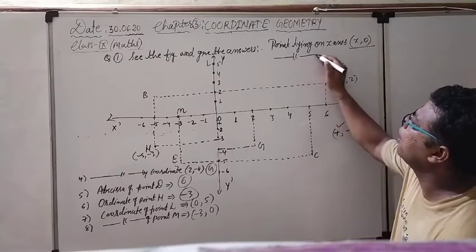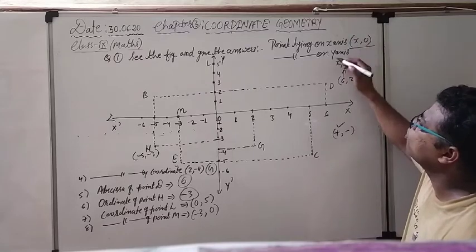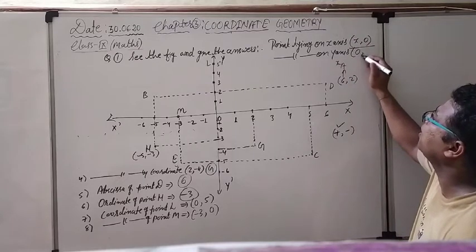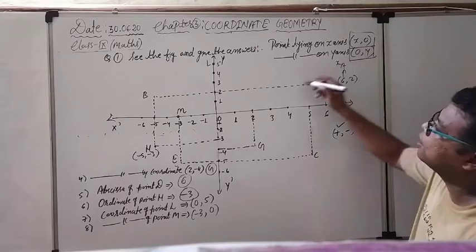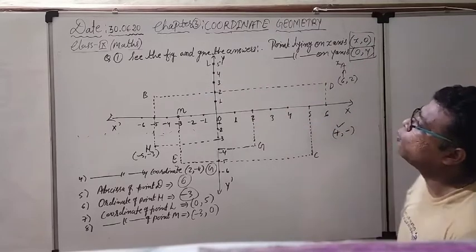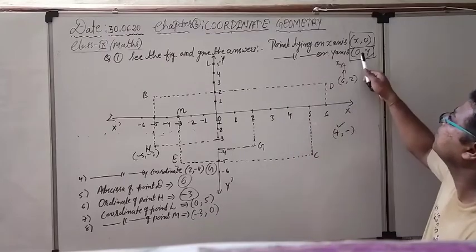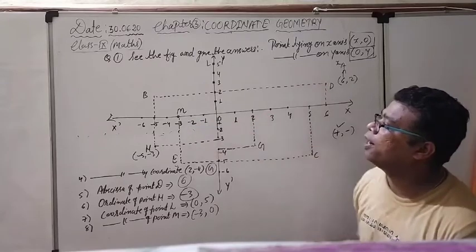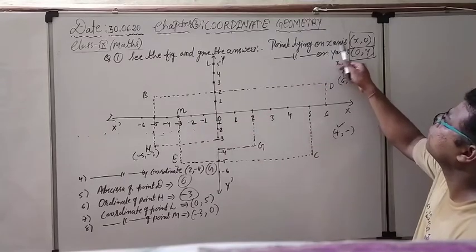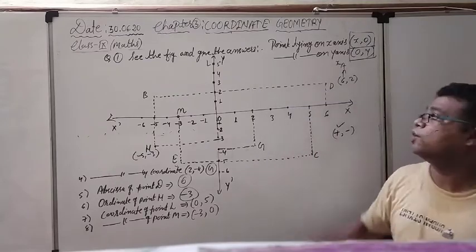And a point lying on the y-axis. Any point which is lying on the y-axis, their x coordinate will be 0 and the number will be in this particular form. You can see what is the coordinate of point L. Coordinate of point L you can see (0, 5), means (0, y). What is the coordinate of point M? Point M is lying on the x-axis, so you can see the (x, 0) form. You can see (-3, 0) form. So that you can learn also.